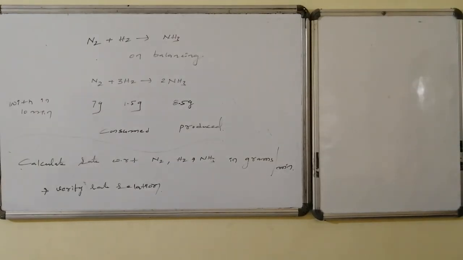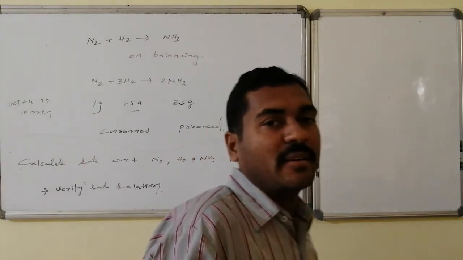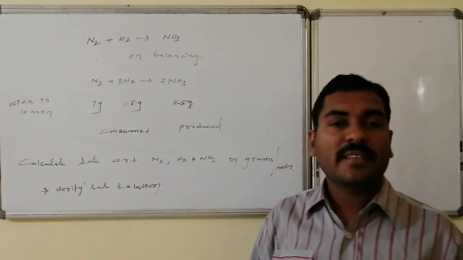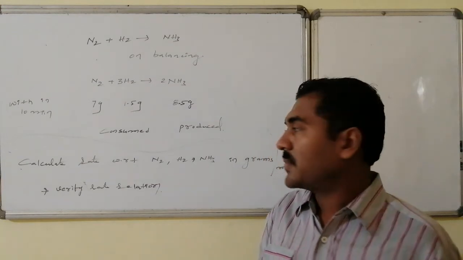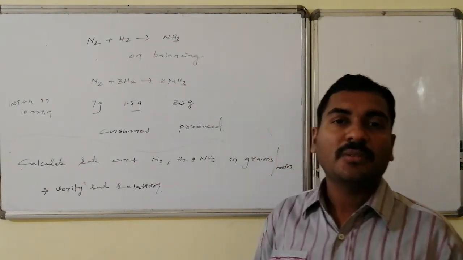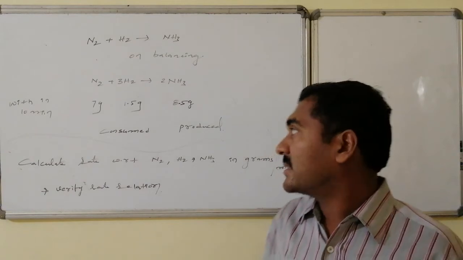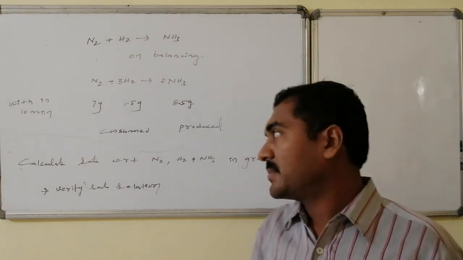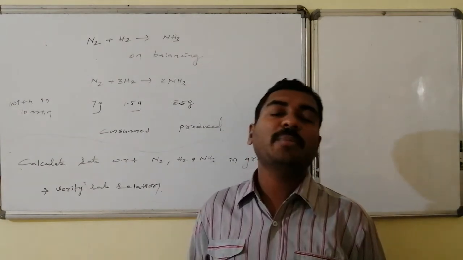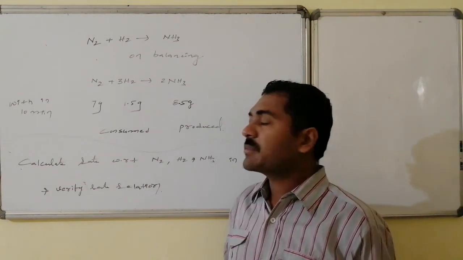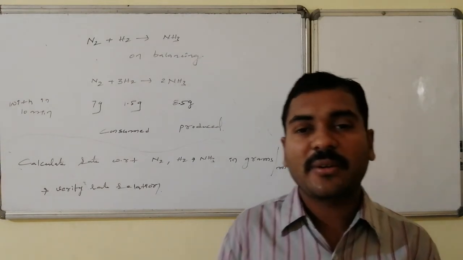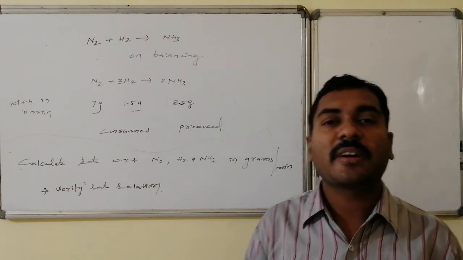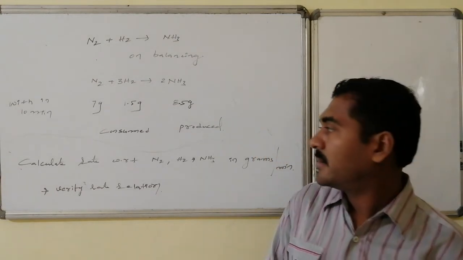In the formation of ammonia, nitrogen and hydrogen chemically combine to form ammonia. The balanced equation, with a 1:3 ratio of nitrogen and hydrogen, gives 2 times the ratio of ammonia, that is, 1 nitrogen plus 3 hydrogens gives 2 molecules of ammonia. Here, within a 10 minute gap, it was observed that 7 grams of nitrogen and 1.5 grams of hydrogen are consumed. As a result, 8.5 grams of ammonia is formed.